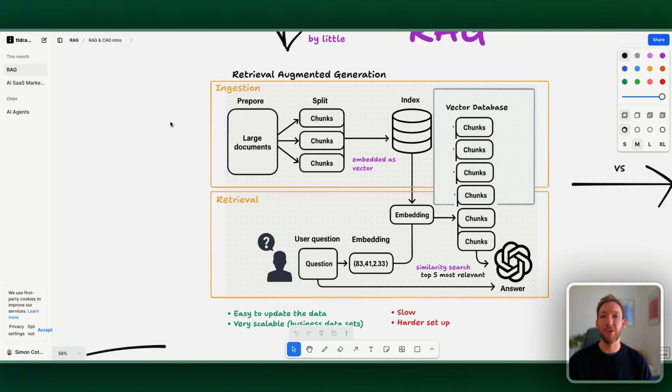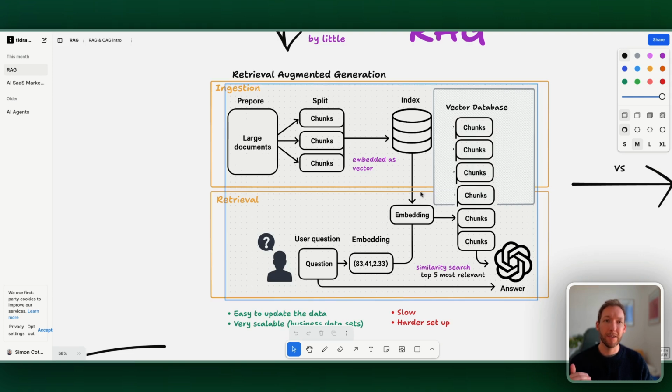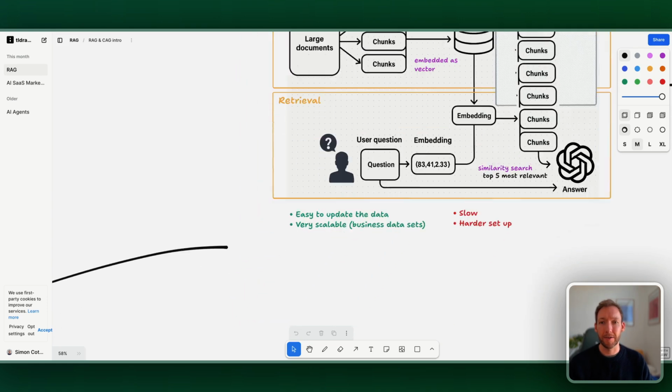So in the ingestion stage, we're taking our large business documents, say a ton of PDFs that you use inside your business, financial documents, anything like that, and we are splitting that into chunks. This is a process we call chunking: split it into individual documents. We then need to store it in some sort of database where we can retrieve it. So we split it into those documents, and then we store it in what we call a vector database through an embedding model. Let me explain exactly what that means.